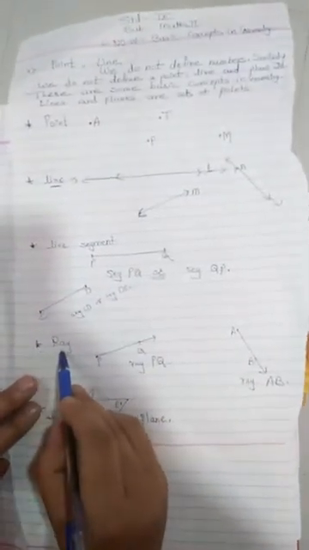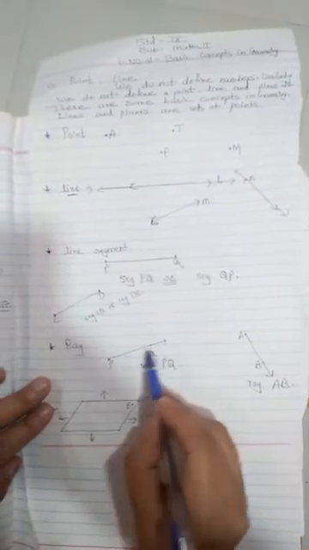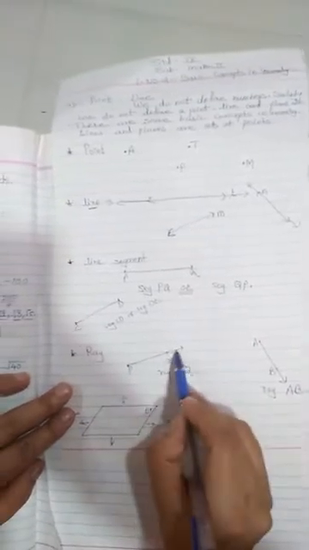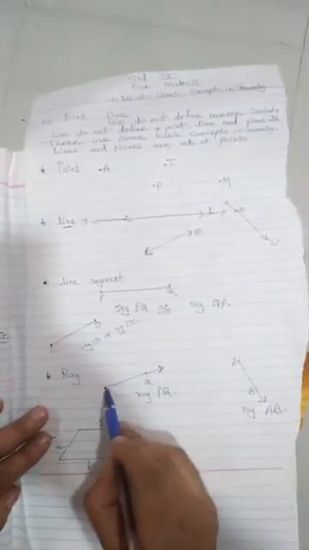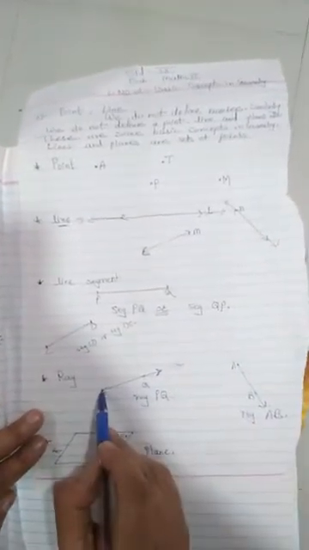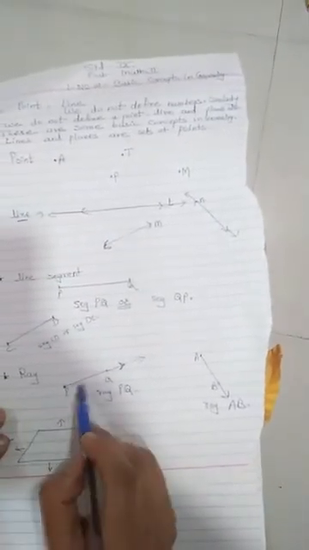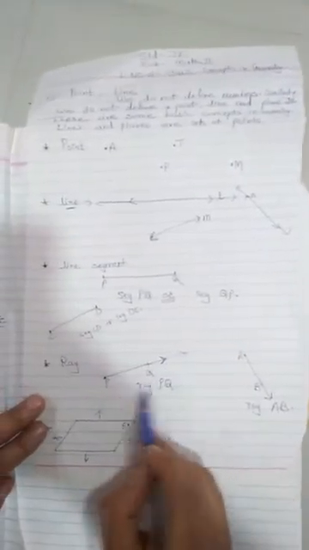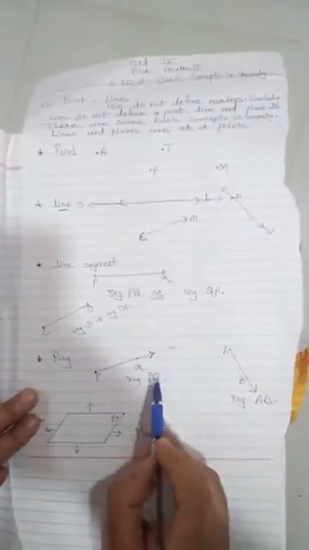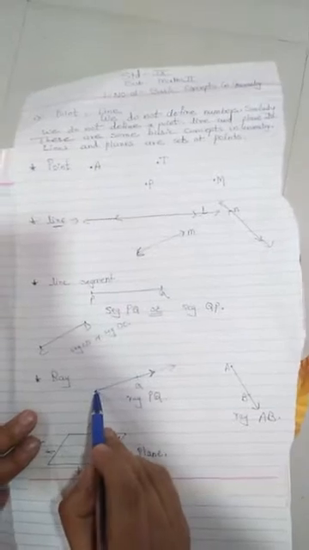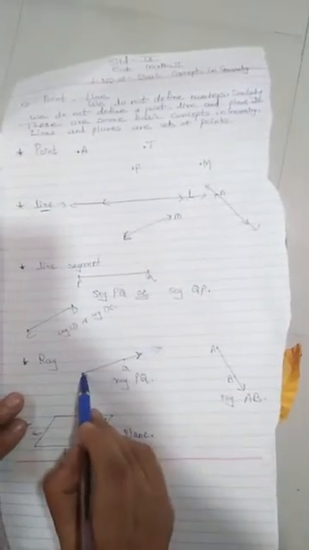The next concept is ray. Observe the figure. In this figure there is an end point at one corner, but there is an arrow at the other corner, means you can increase this figure from this side only. From the arrow side you can increase, but here it is the end point, so in this direction you cannot increase. Such a figure is called a ray. How do you write it? Ray PQ. We cannot write ray QP. In one direction, when there is an end point, we can only start from the end point. So this is called ray PQ.